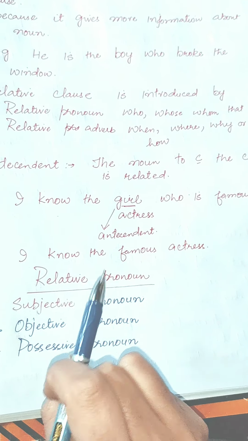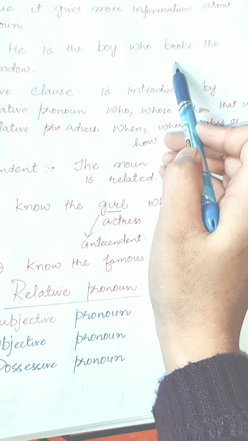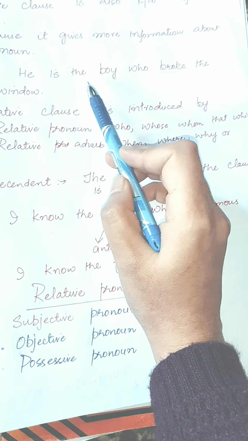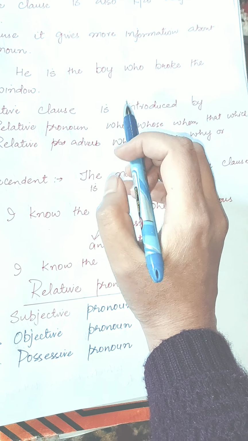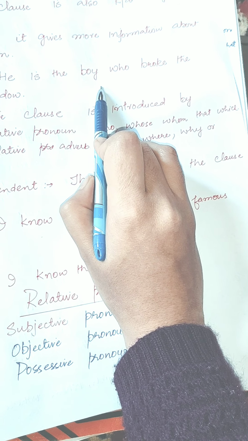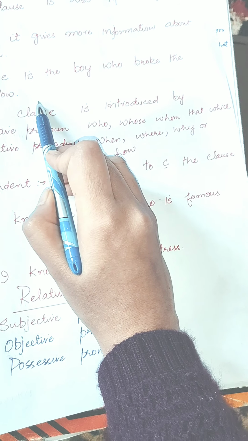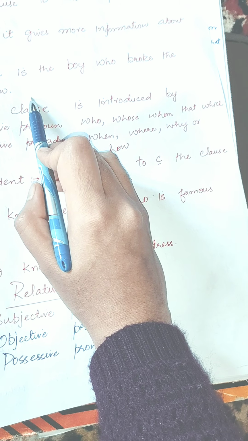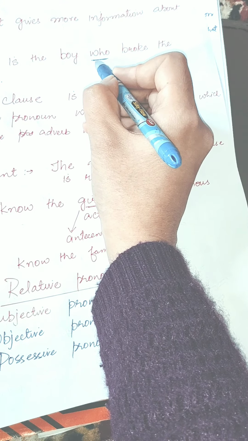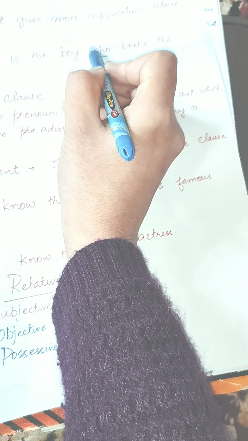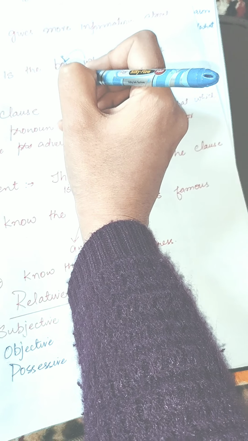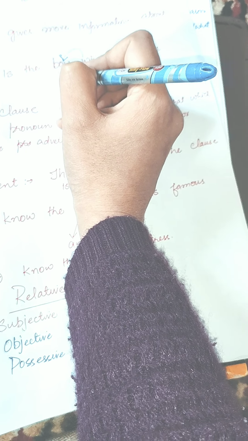Example: He is the boy who broke the window. In this sentence, he is the boy is the main clause and who broke the window is the subordinate clause. Okay? But who is the connector. Who describes the boy. Boy is a noun.